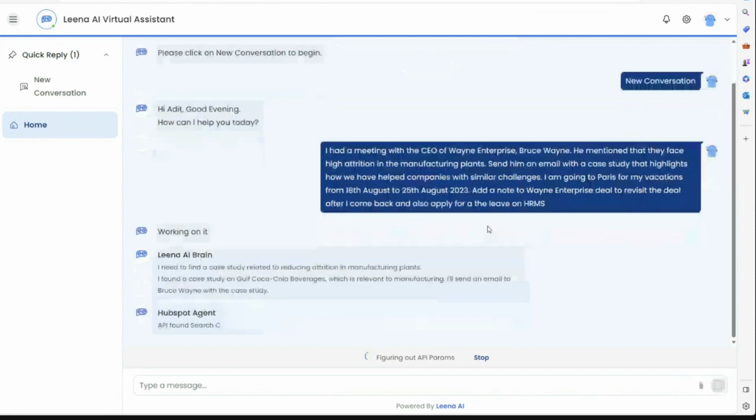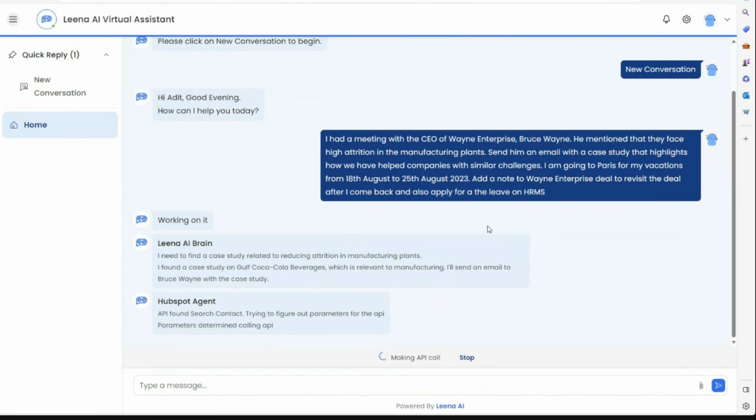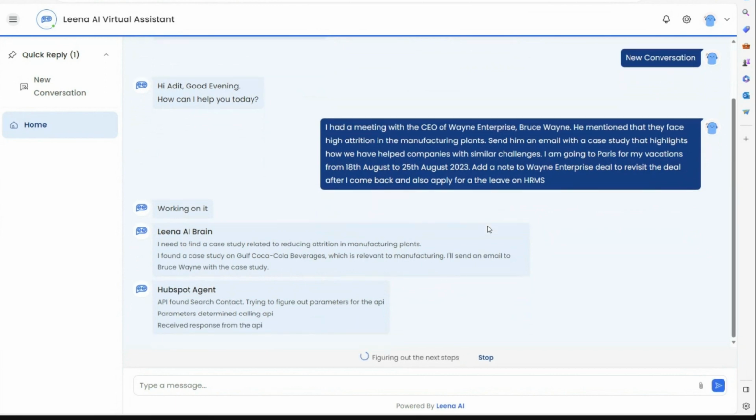As you can see, our system's also fetching the appropriate APIs for this. I'm not inputting this information. It is finding this information on its own to find the appropriate systems to connect to, not only to get the appropriate information, we can also update information from here. It found the API for a search contact in HubSpot, which is a CRM. Figuring out the parameters of this API, it's going to be calling this and doing the information that I have requested.